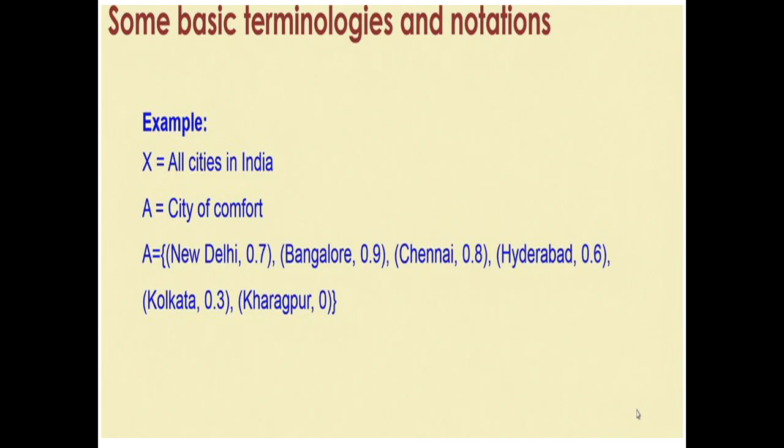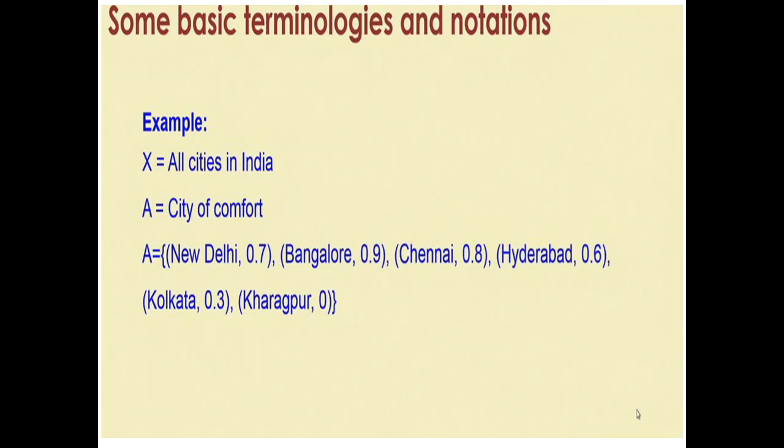Here A has two elements corresponding to each element of the set, that is the name of the city and the membership degree of the city. You may say that it is a measure of comfortness of the city. For example, New Delhi has 0.7 membership degree, Bangalore 0.9, Chennai 0.8, Hyderabad 0.6, Kolkata 0.3 and Kharagpur is 0.